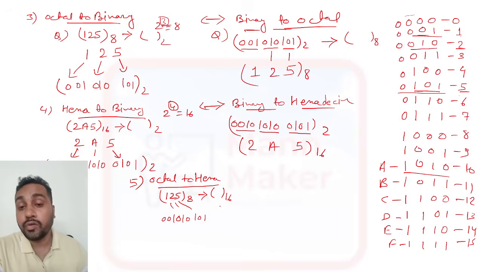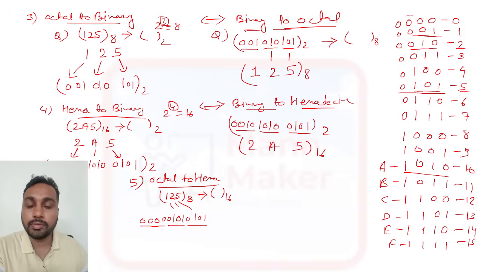Okay. Now for hexadecimal representation, what we need to do? We got the binary form. Now to represent it in hexadecimal, we need to make 4 pairs. So here you need to make 4 pairs like this, and if you are not able to make a 4 pair, then you need to add 00 on the left hand side.